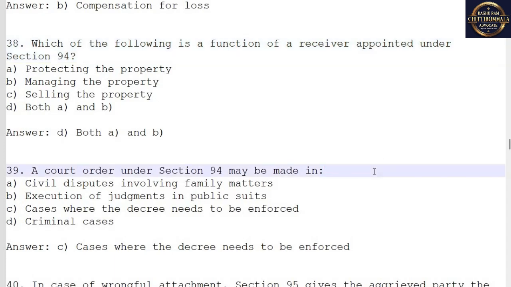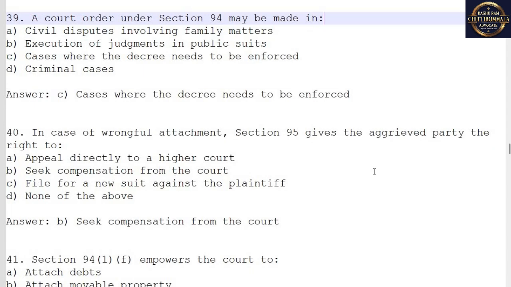39. A court order under Section 94 may be made in... Answer: C. Cases where the decree needs to be enforced. 40. In case of wrongful attachment, Section 95 gives the aggrieved party the right to... Answer: B. Seek compensation from the court.